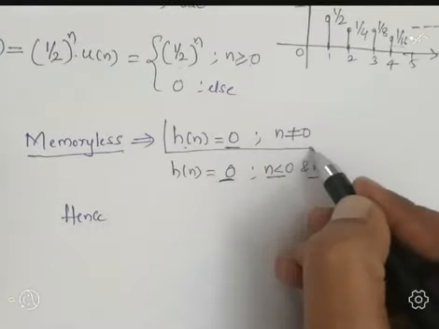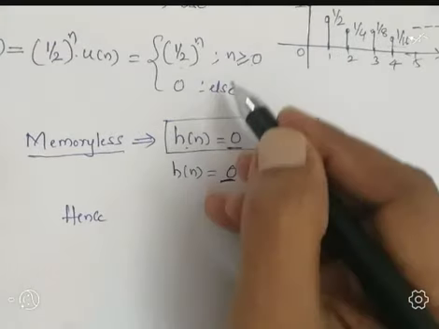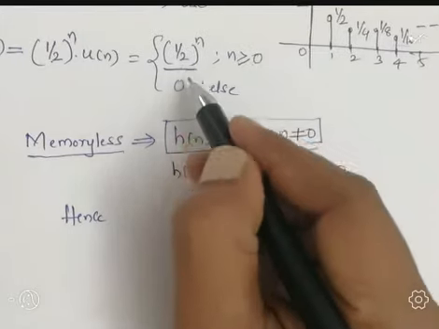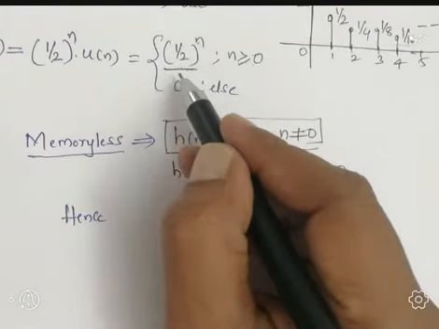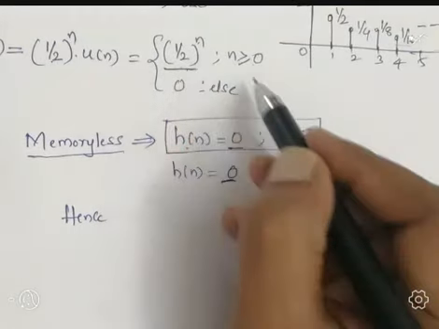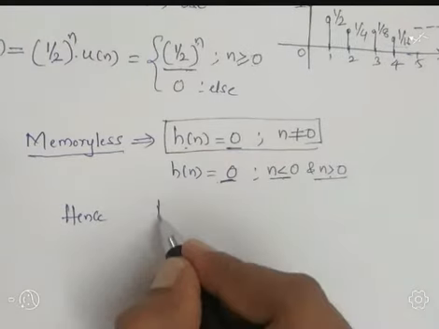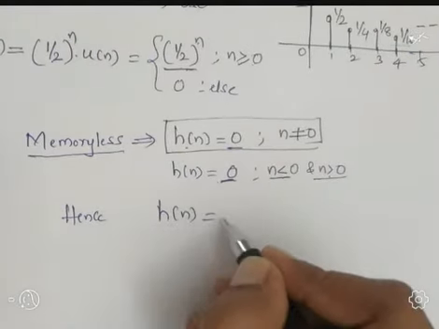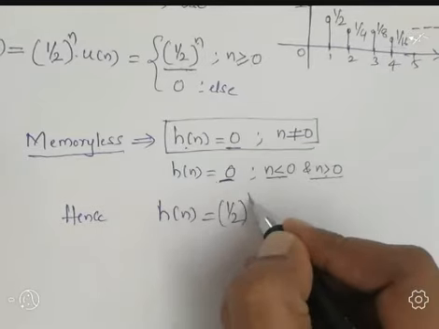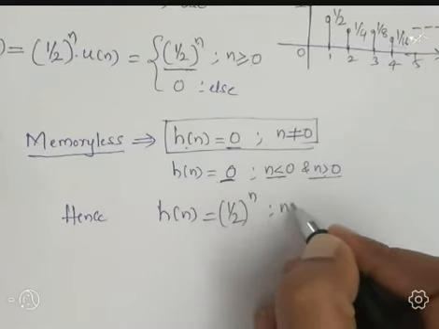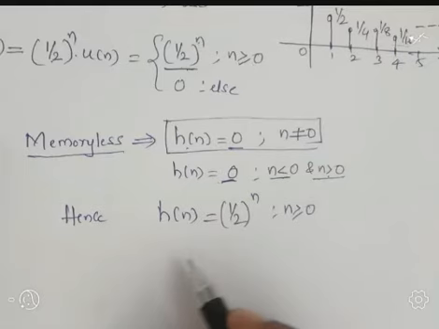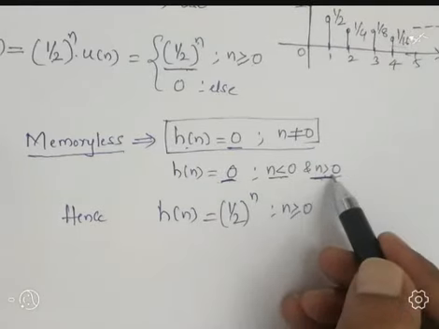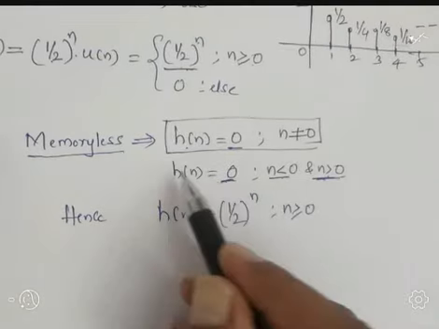This condition is not satisfied because we have amplitude 1 divided by 2 to the power n for n greater than or equal to 0. If the amplitude is 0, then only the system is memoryless.